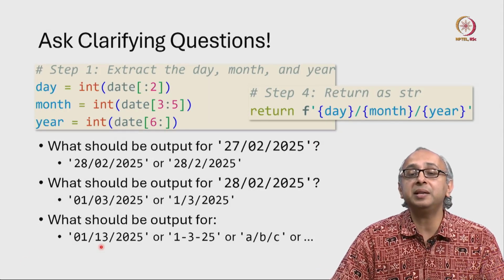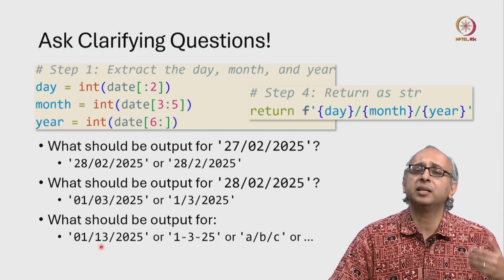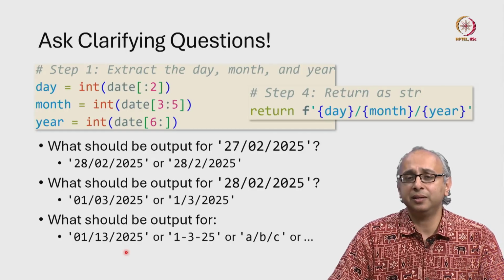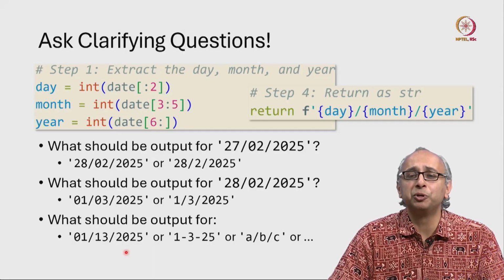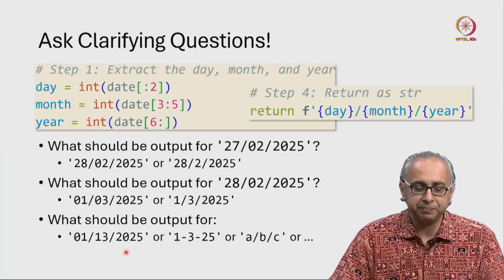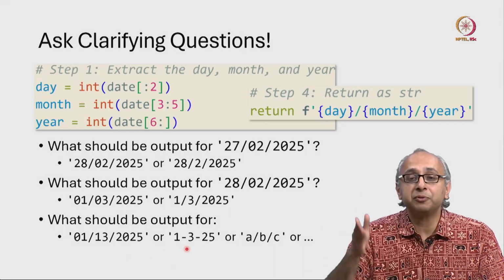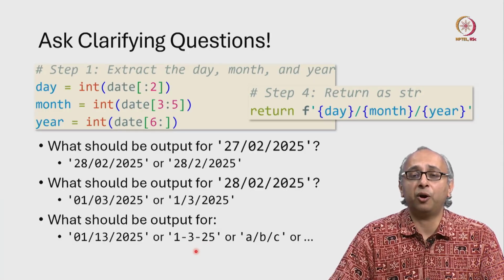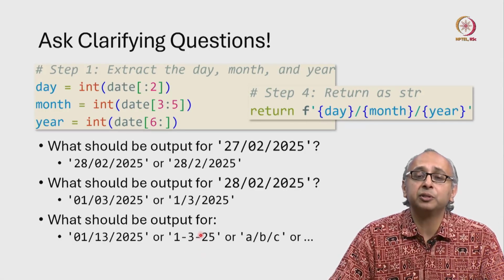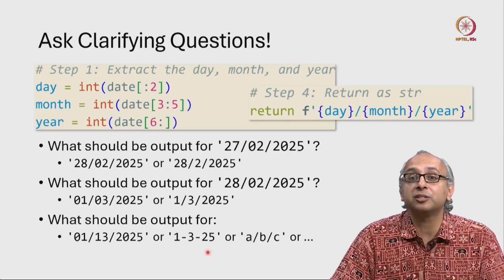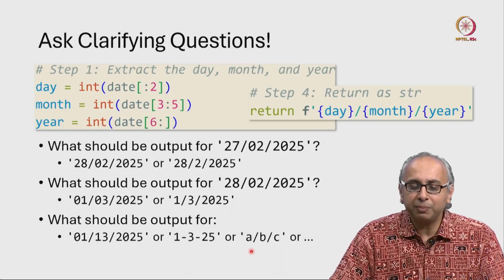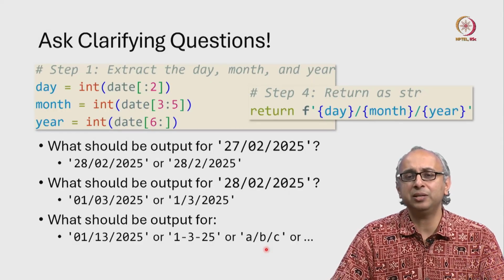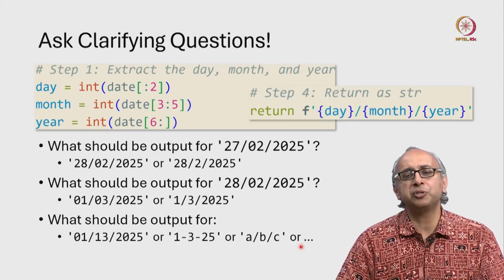Here, for example, is an illegal month. I can similarly imagine an illegal day, or perhaps even an illegal year. Perhaps our client only wants this code to work for certain years. What about formats where we don't have a slash separating the various fields? This is a very common way of writing it. By the way, what about shorthand for 2025, like just 25? And what about nonsense inputs like A, B, C, which doesn't even correspond to an integer? There's, as I said, a whole bunch of such questions.